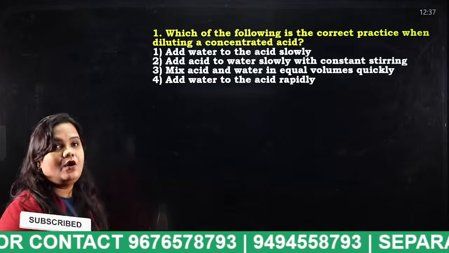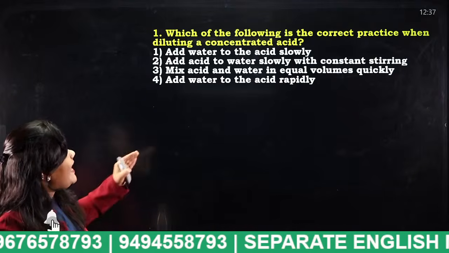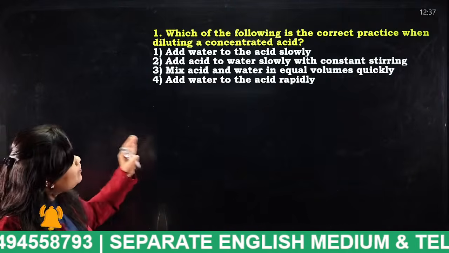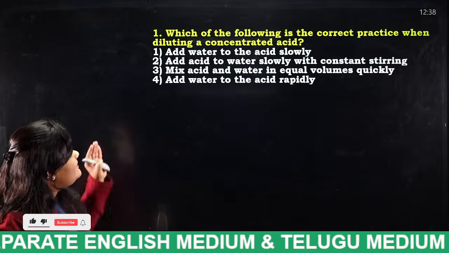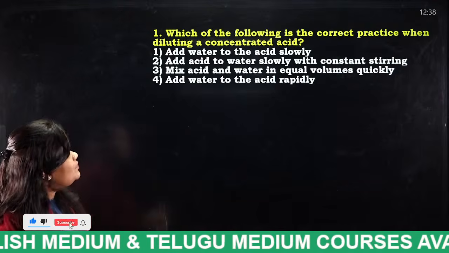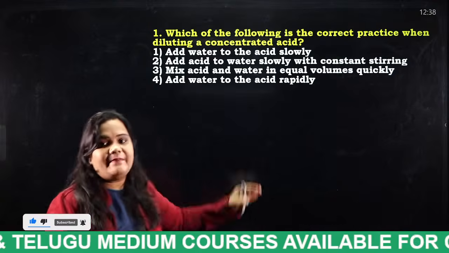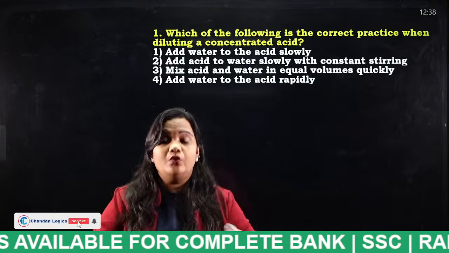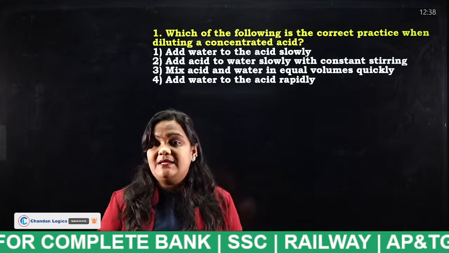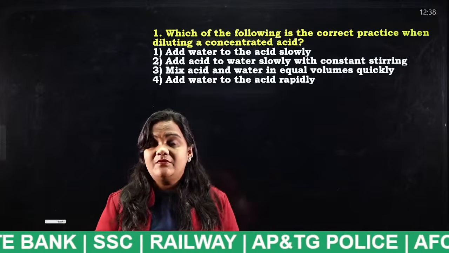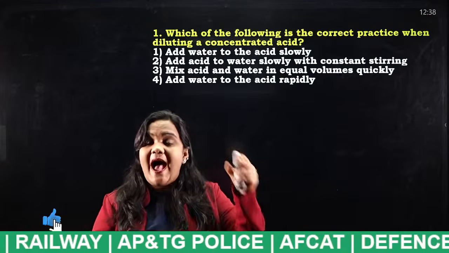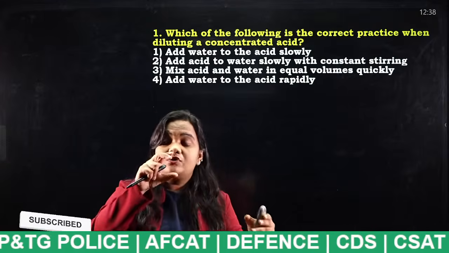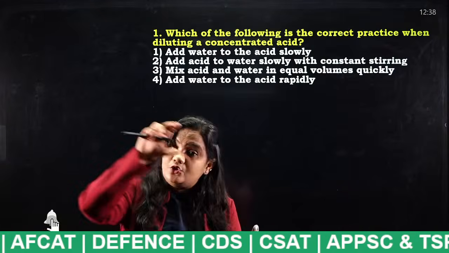Add water to the acid slowly. Add acid to water slowly with constant stirring. Mix acid and water in equal volumes quickly. Add water to the acid rapidly. So tell me, students, at the beginning of the session I told you we should not pour water into the acid.